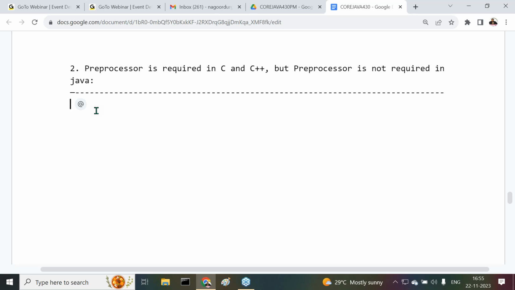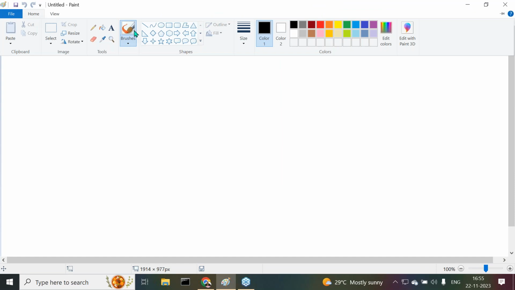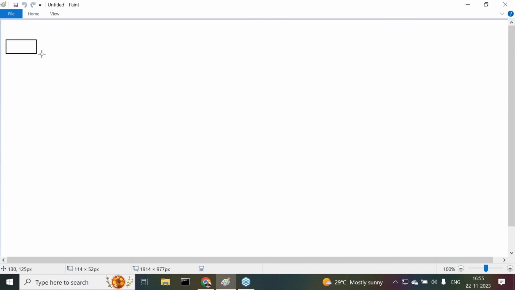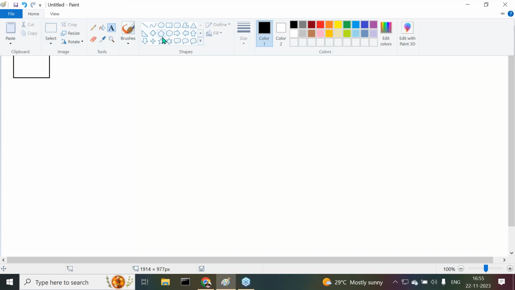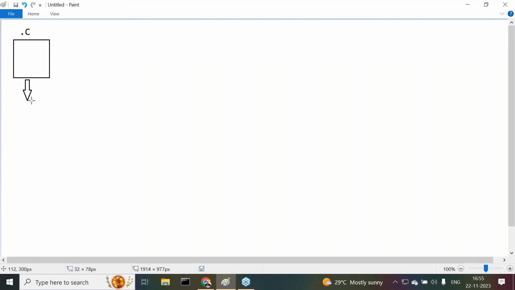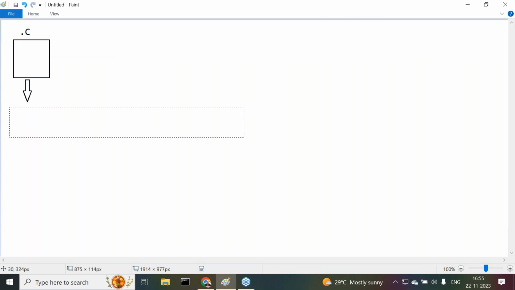Now I want to give one diagrammatic representation. Try to understand it. All of you observe carefully. For example, here I want to take a C program, in the sense a file name with dot C extension. After that, I want to perform compilation.